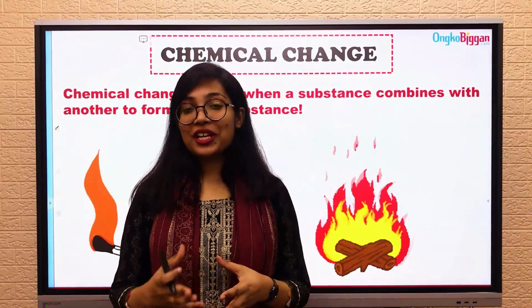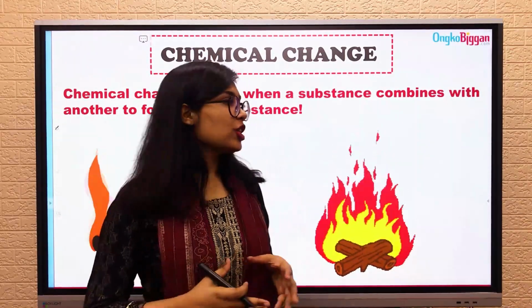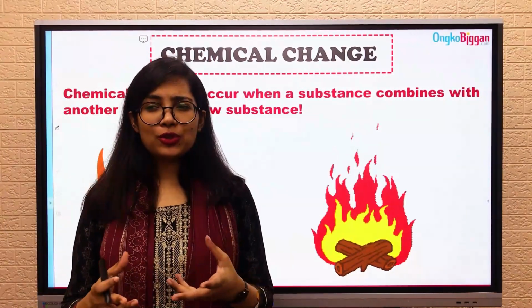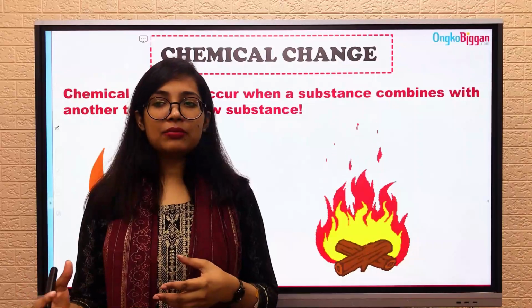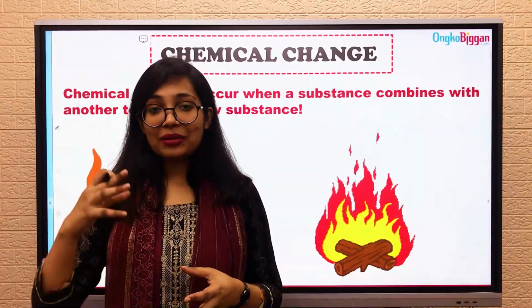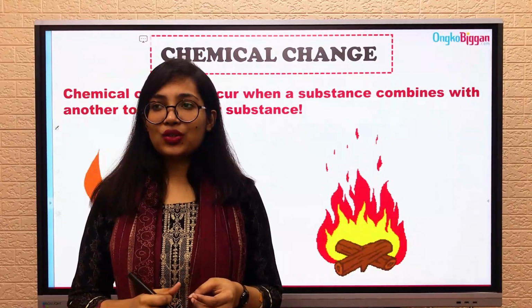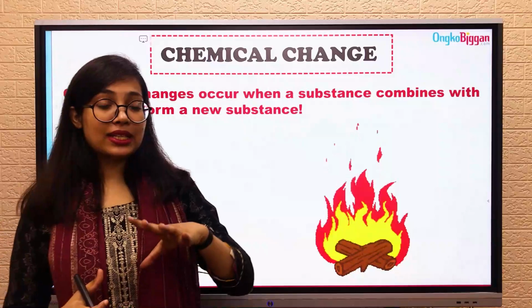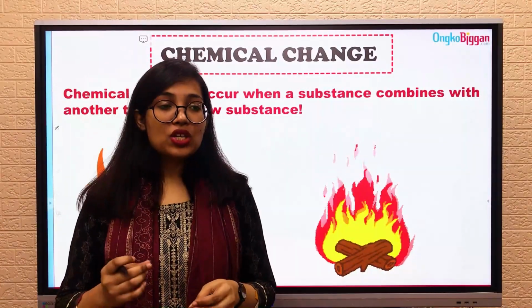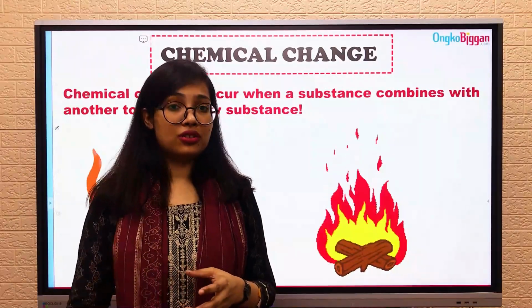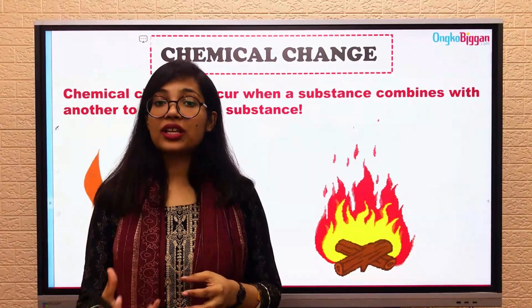We're going to talk about chemical changes. A chemical change is a change that you might be able to see, but you won't be able to understand that a chemical change is actually happening. So how is that possible? A chemical change is a change that happens at the molecular level. The molecule or the substance changes itself into another substance, and that is called a chemical change.